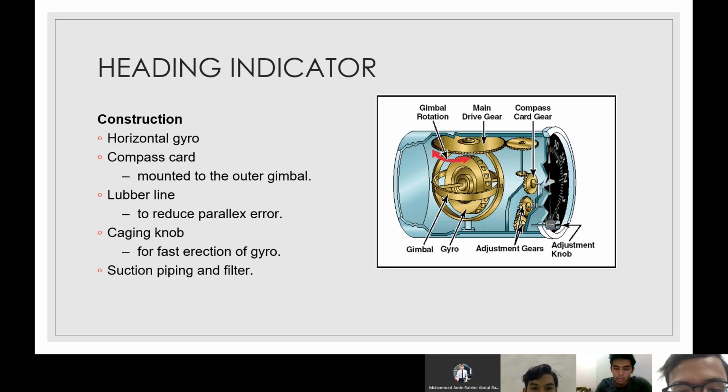As you can see in the picture, at the next: horizontal gyro, compass card, lubber line, caging knob, and suction piping and filter. The compass card is mounted to the outer gimbal. The lubber line is to reduce parallax error. The caging knob is for fast erection of the gyro.